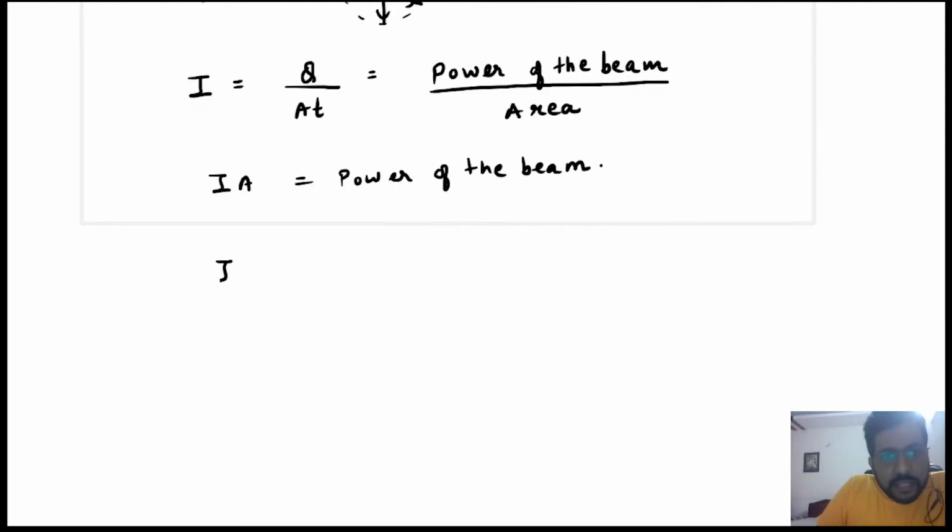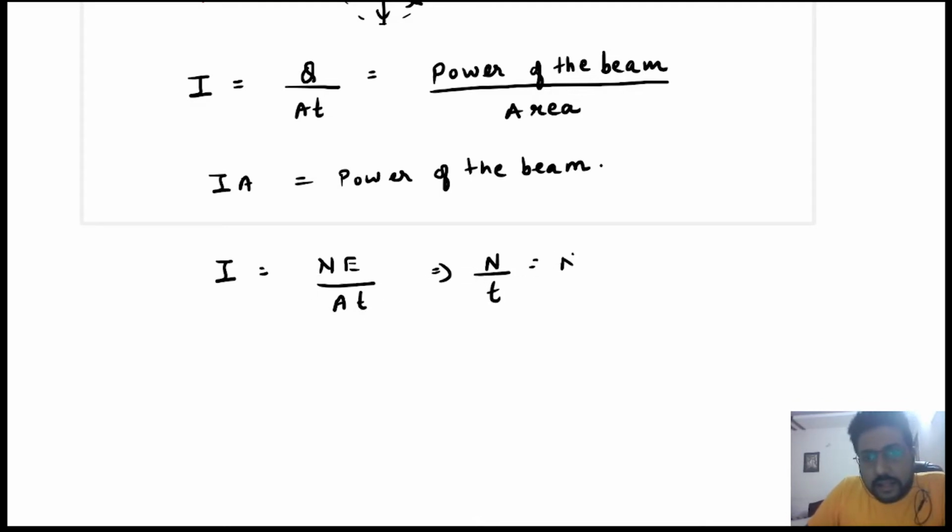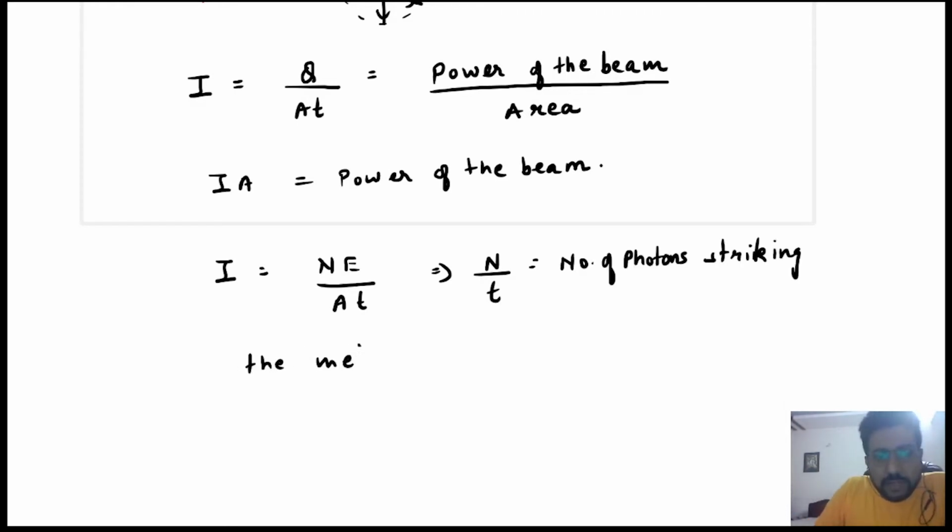Also, I is equal to, by Planck's law, you know that Q is equal to NE, right? तो यहां से हम लोग बोल सकते हैं N by T is the number of photons striking the surface, or you can say the metal plate, because हम लोग इस experiment को metal plate पे light को गिरा रहे हैं. So you will say number of photons striking the metal plate per unit time, that is N by T.